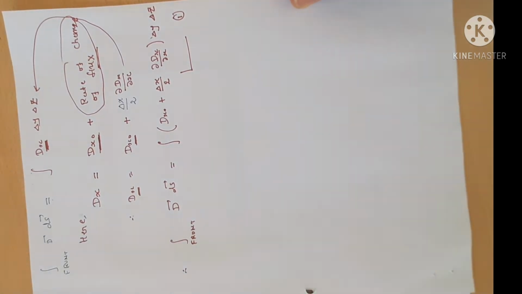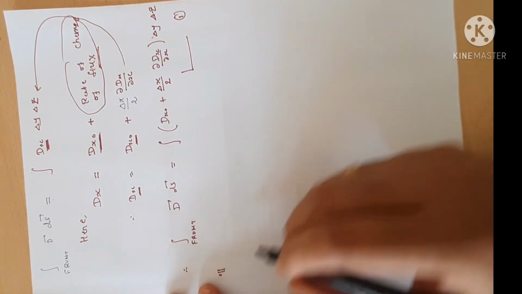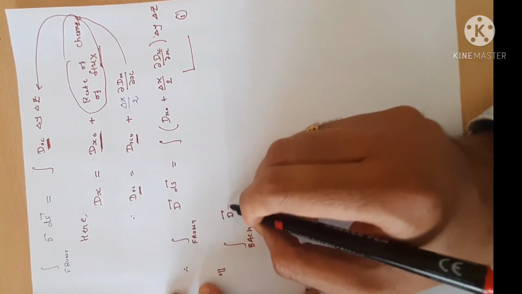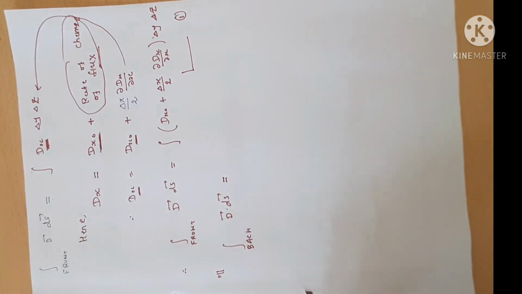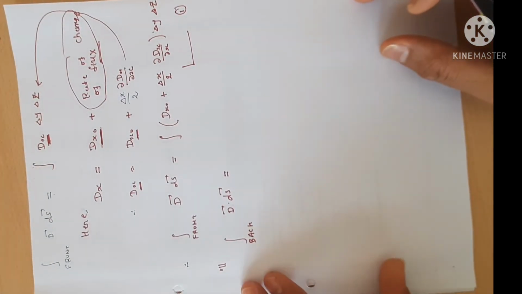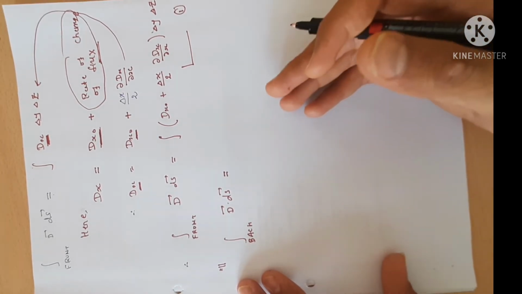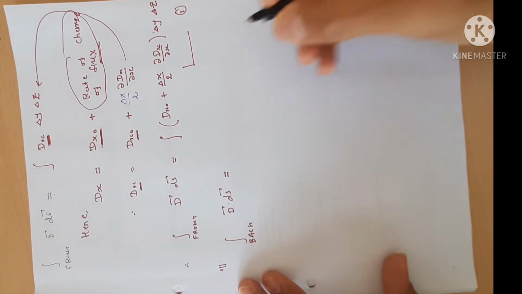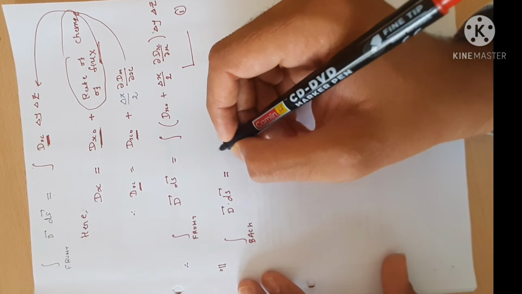So it is the front side integration. Similarly, we can derive the equation for the back side integration. How many integrations do we have to do in total? Total 6 integrations. Okay, back side integration. What will be the answer for the back side integration? There is no need to do the calculation for all the integrations. We will just directly write the back side integration. Okay, let us do it.